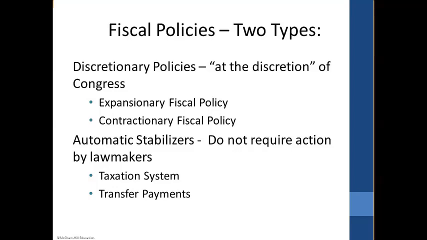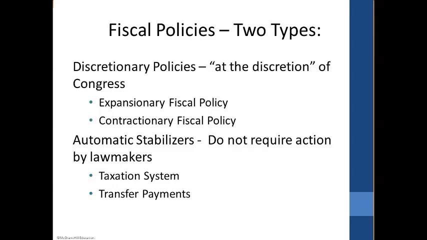We either sit down and decide to vote and change taxes and spending, or the other set just happens on its own. They're automatic, meaning if John Smith loses his job, he needs an unemployment check and some food stamps, but those automatic things do not require someone in Congress to sit down and create a plan.